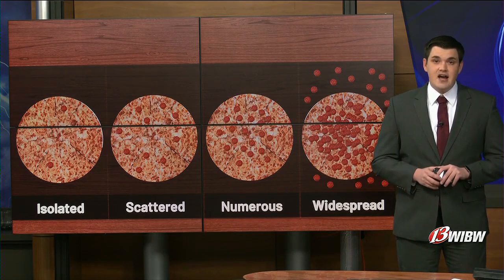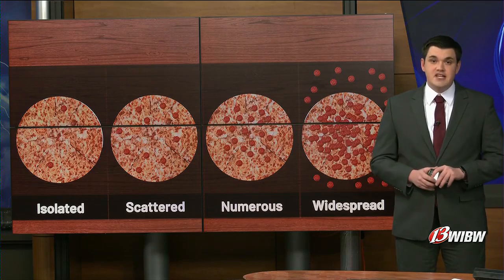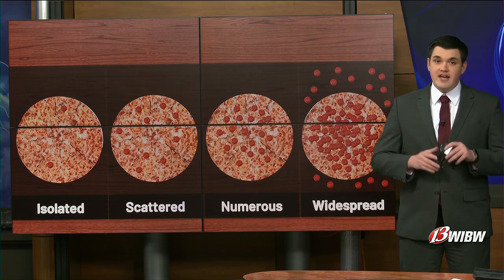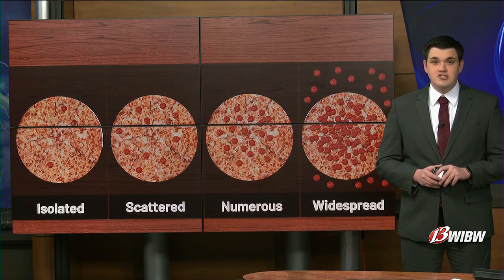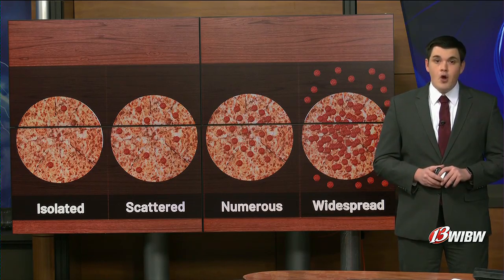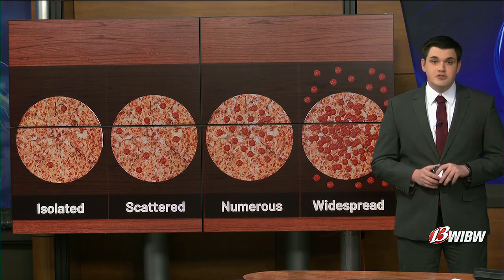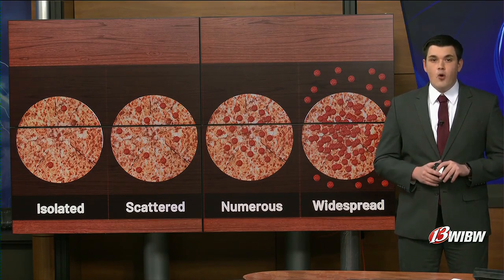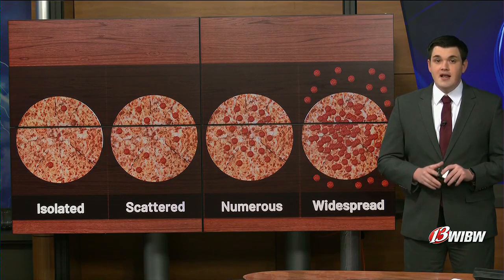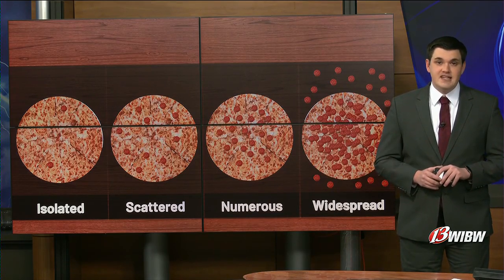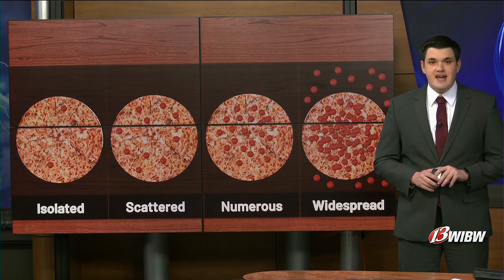Numerous suggests high coverage, around 60 to 80%, meaning many locations will get wet, similar to a pizza with most of the toppings filled in. Widespread means nearly everyone sees rain, typically around 90 or more percent coverage, like a pizza at or over capacity, comparable to a washout of a day.